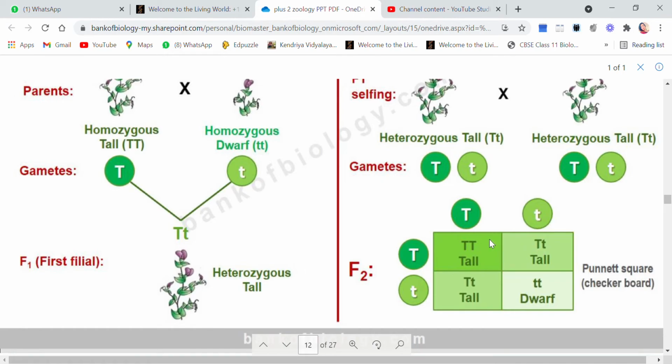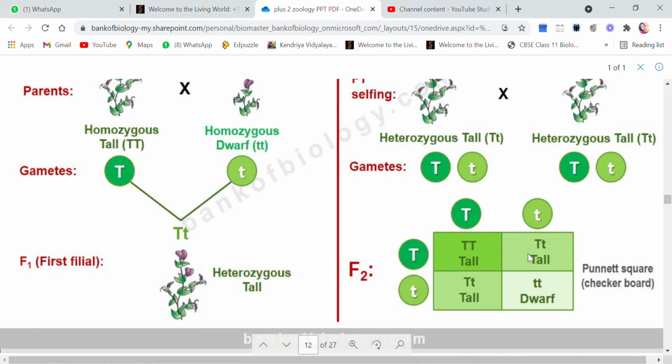Now what is the result that I am getting? See, I am getting 3 plants which are tall and 1 which is dwarf. Now children, pay attention here. When I say 3 plants are tall, I am only concerned about the ultimate result. I am only concerned about the height.